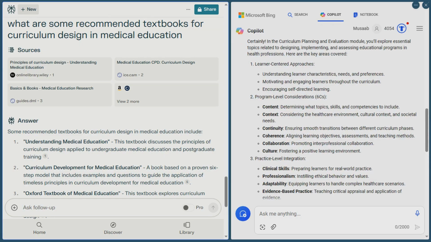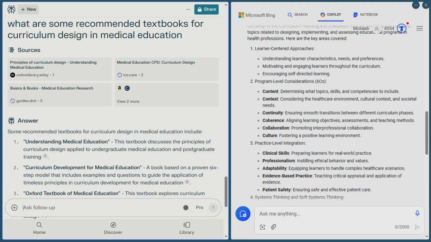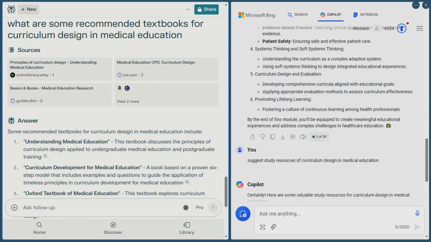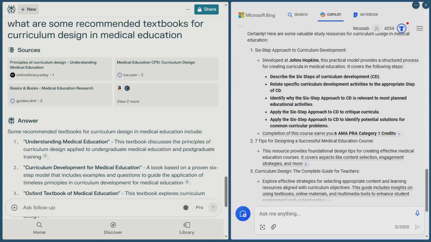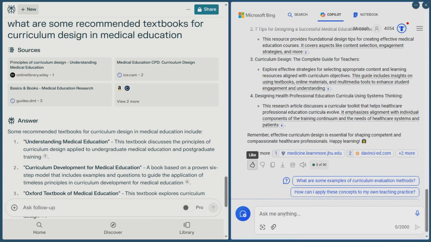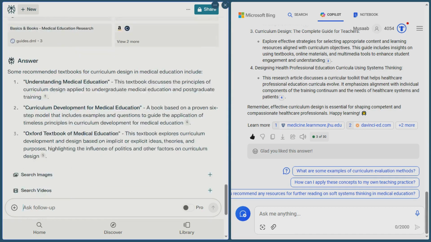It is again saying a 6-step approach. Now it has told us the name. Johns Hopkins developed 6 AMA PRA Category 1 credits. It showed me a book. Now Perplexity AI is really more relevant. It is showing Understanding Medical Education. I also got this book from a friend who is back in Finland. Thanks to him for that. And Bing is giving me the same answers again, really.